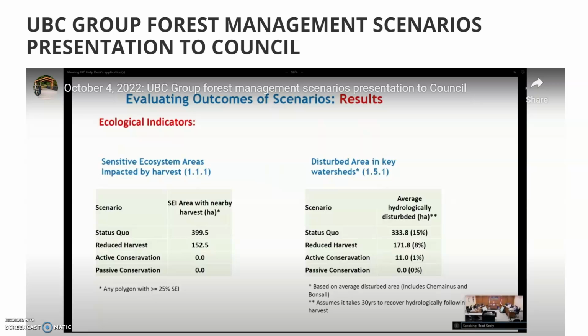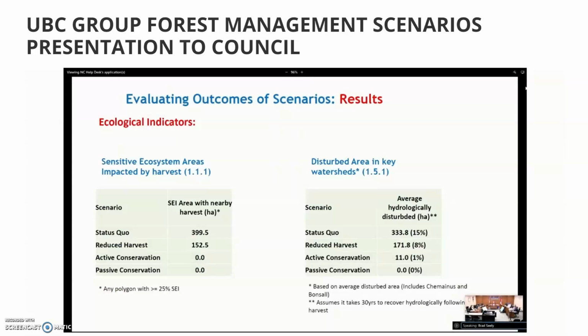harvested would take about 30 years to recover hydrologically following harvest. And so that area would gradually reduce in its impact to the hydrology over time. So making that assumption, we looked at the average over the simulation period, and we found that in the status quo scenario, it was about 330 hectares that were disturbed, which is about 15% of the whole watershed area within the landscape. And that dropped down to only 8% in the reduced harvest and 1% in the active conservation